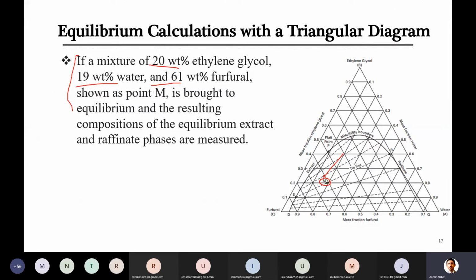First of all, we have to locate the point M wherever it is inside the diagram, and then draw a tie line which passes through M, the point given for the mixture of the feed. On the other ends, the tie line is connected to the extract and the raffinate sides. Wherever this line intersects the binodal curve on the extract side as well as the raffinate side, from there you can find the composition of extract and raffinate.